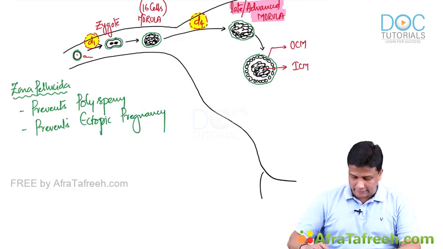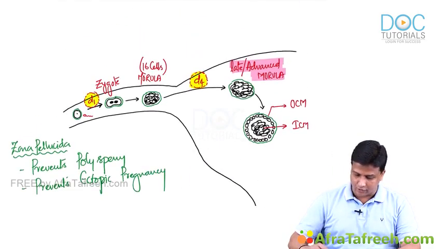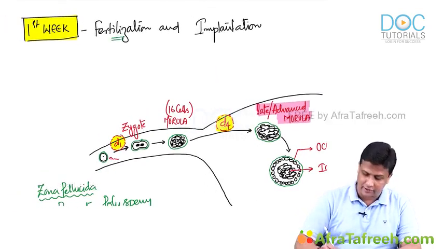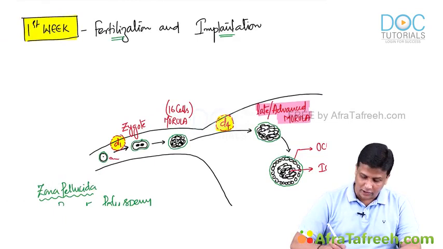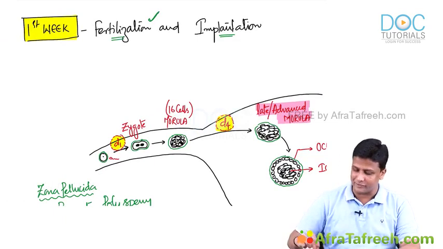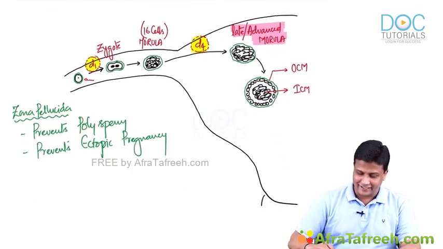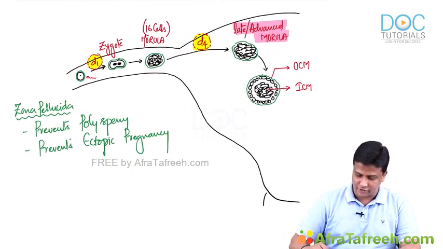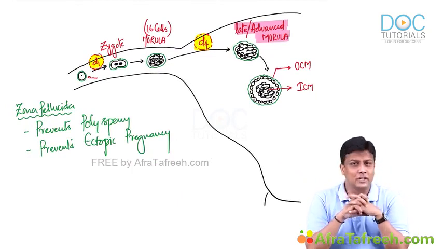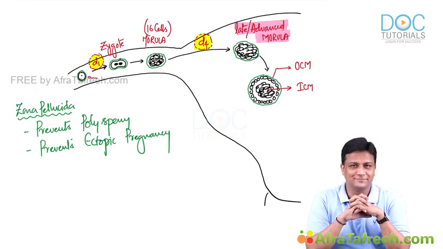Now, again, try to recall, what are the two things which take place in the first week of pregnancy, guys? Fertilization and implantation. Now, out of these two, I am already done with fertilization. What about implantation? Now, we have to learn about implantation. I think the way I told you here in a conceptual manner, you yourself will be able to apply the concept right now. Who is preventing the implantation here?